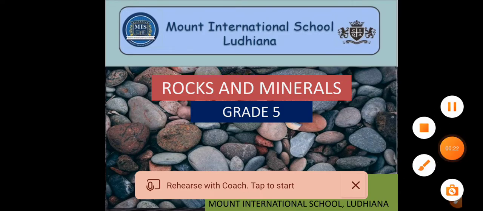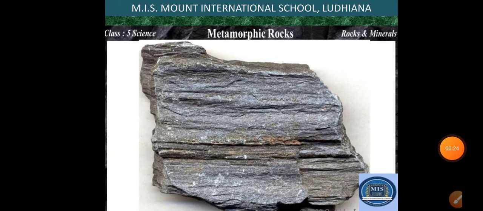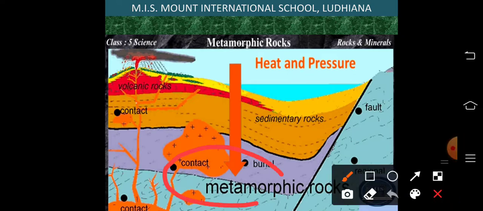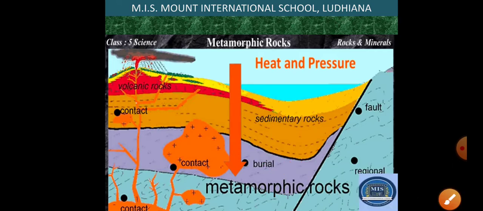Metamorphic rocks are formed by the metamorphism of sedimentary and igneous rocks. When the sedimentary and igneous rocks get buried under layers of sand or soil, then by the heat and pressure present under the earth's surface, these rocks get converted into metamorphic rock. So metamorphic rock is basically formed by the metamorphosis of igneous and sedimentary rocks.